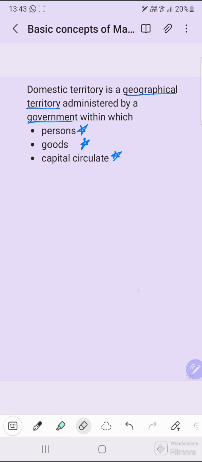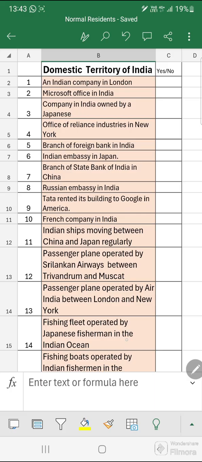Before we move on to the main part of the lesson, we will first do an exercise which will help us understand the concept of domestic territory in a much better way. The first question: an Indian company in London, is it a part of domestic territory of India? The correct answer is no. The next one, Microsoft Office in India, it is a part of domestic territory of India. The next is a company in India owned by Japanese. Yes, it is part of domestic territory of India.